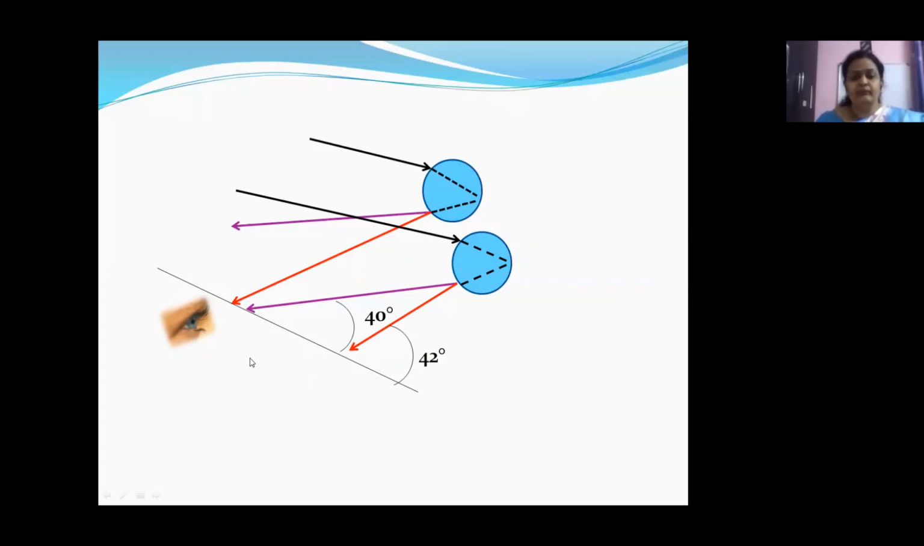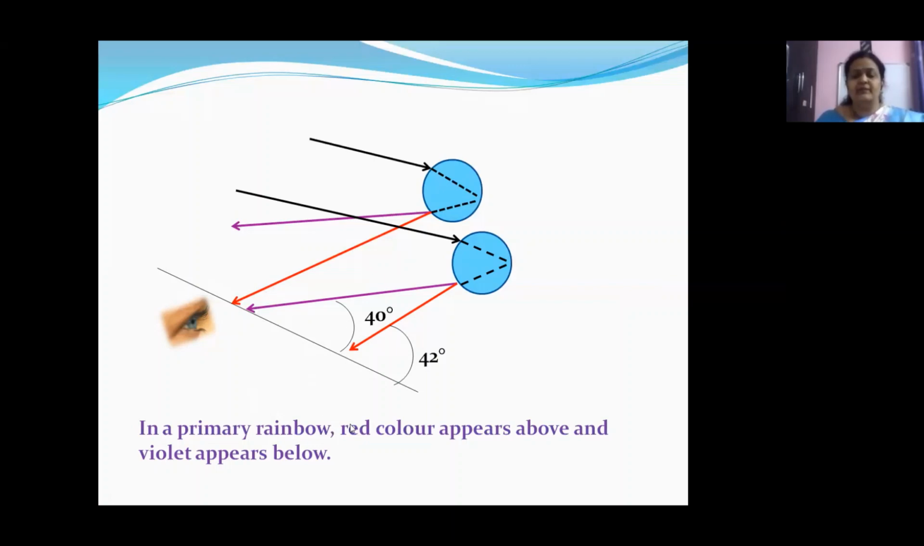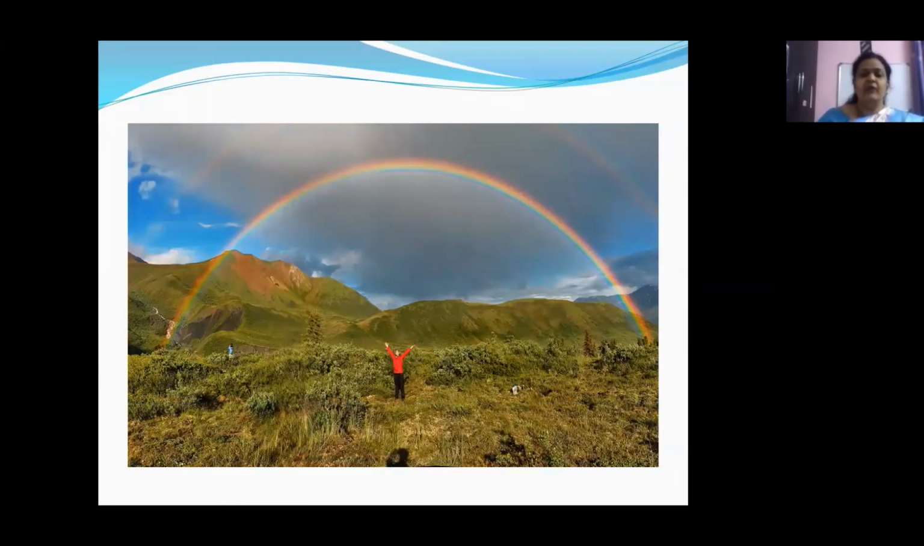Okay, children? In a primary rainbow, red color appears above and the violet appears below. Children, have you ever come across two rainbows? Yes. Observe this image carefully, children. There's a rainbow here. Yes, very bright and very beautiful. But there is another one here, hiding behind, isn't it? Children, this is called the secondary rainbow.